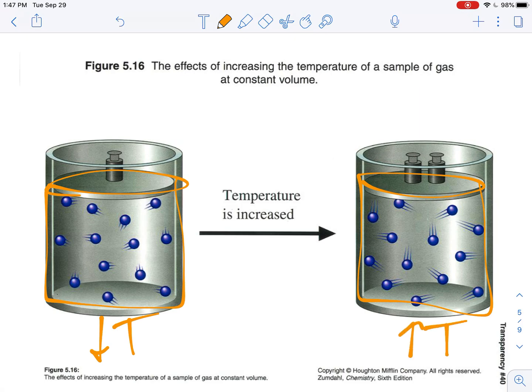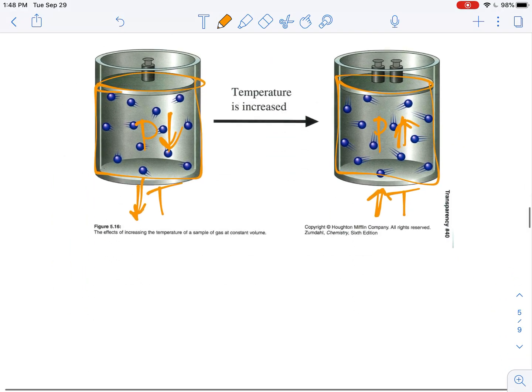Our volume is the same from both of those, but in our first case, our pressure is low, and in our second case, our pressure is high. So as pressure goes down, temperature goes down, or temperature goes down, pressure goes down. As temperature goes up, pressure goes up, and vice versa there.